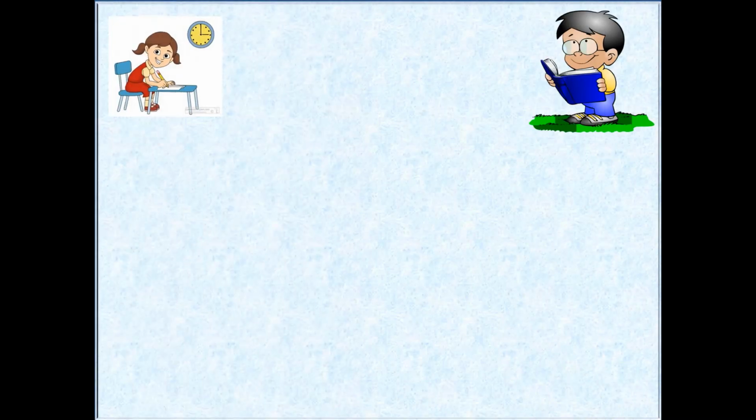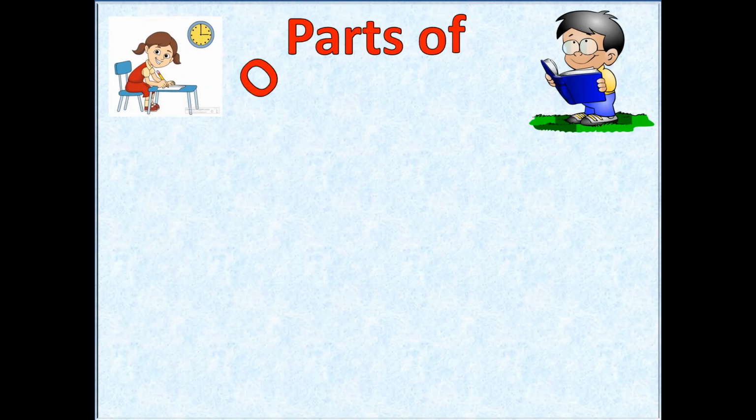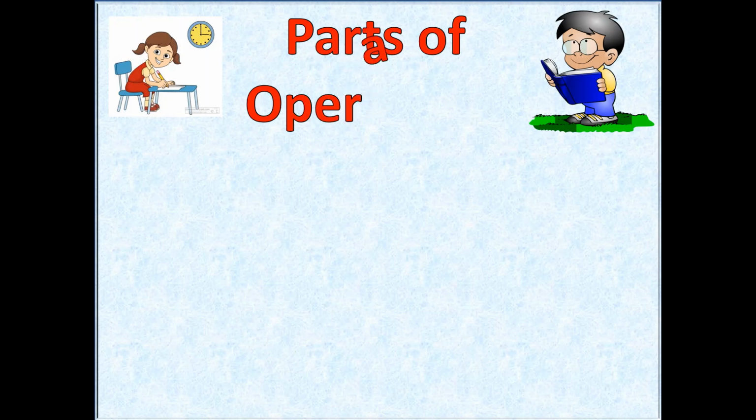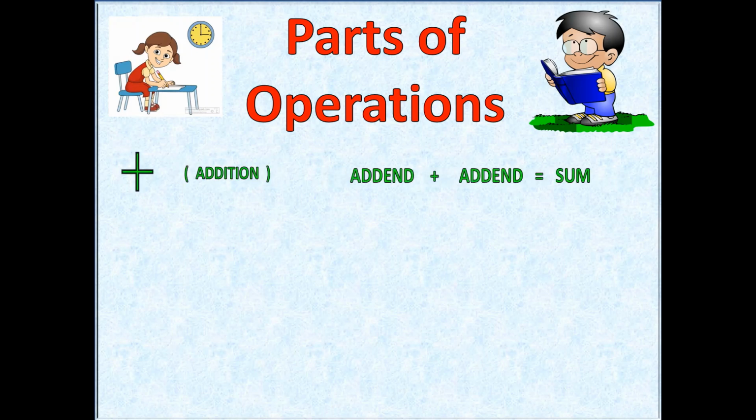Now we will go on to the next topic. It is parts of an operation. Now we will check what are the parts of an operation. Now we know even plus even is equal to even. We know that and all. Like that only we have in another way.